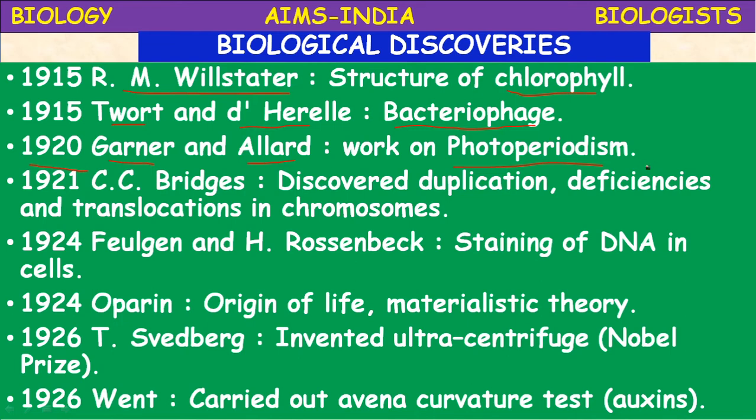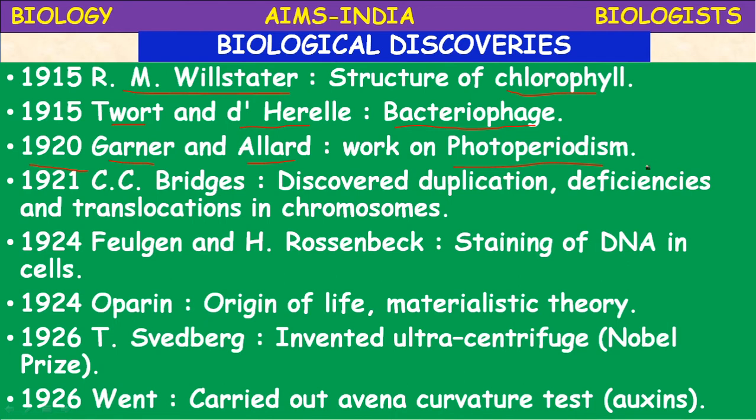In 1926, another scientist, F.W. Went, carried out experiments on the plant Avena sativa. The test is called the Avena sativa curvature test.